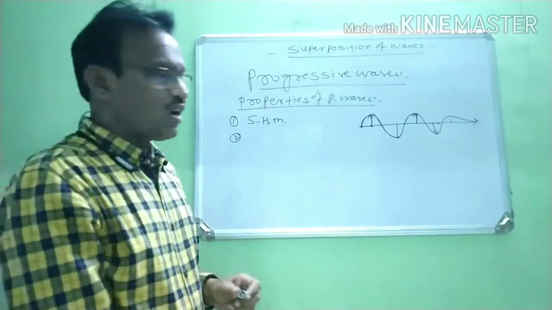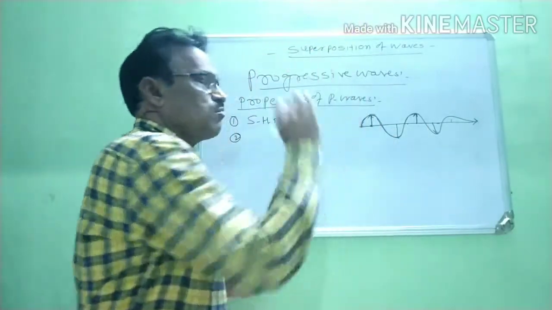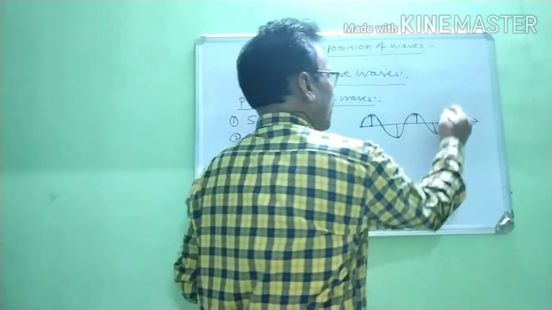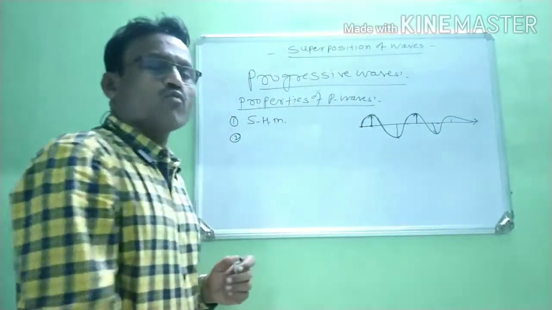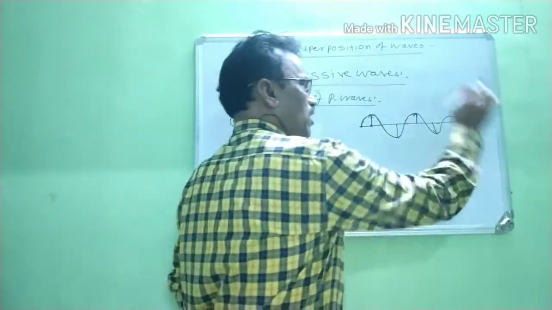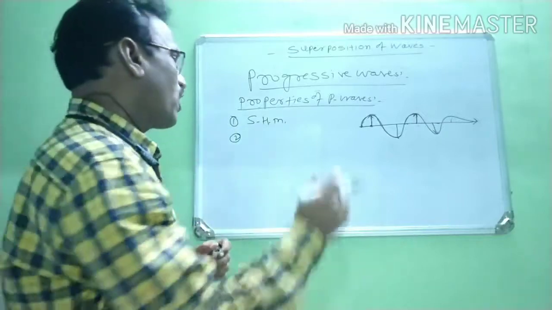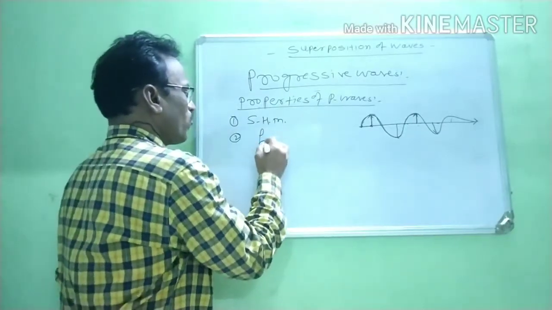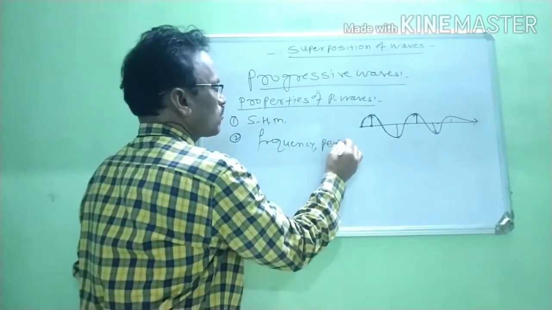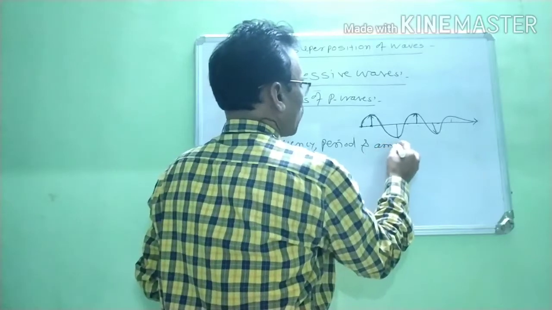Second, we know that this medium consists of a large number of particles. Therefore, when progressive waves travel through the medium, we observe that all the particles of the medium which vibrate have the same frequency, period, and amplitude.